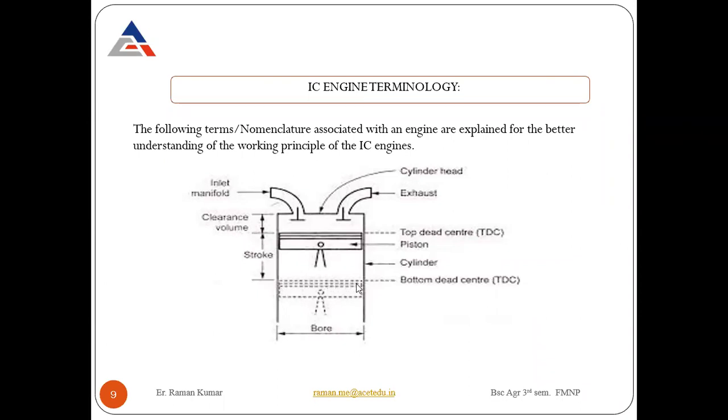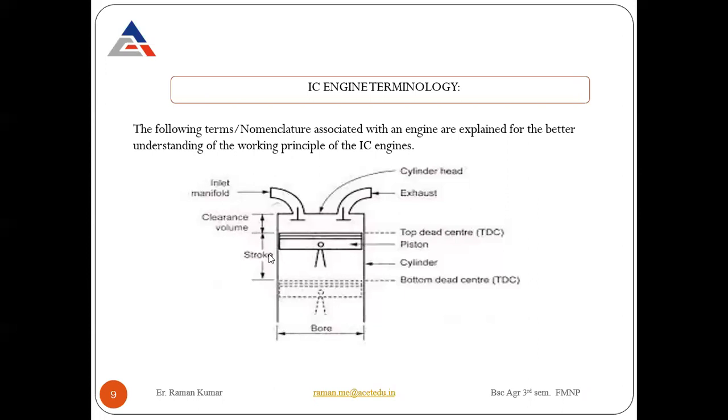Okay. So this is the bottom dead center, the lowest position of the piston. The topmost position of the piston is called TDC. TDC full form is top dead center. There are two manifolds: through one, air and fuel come inside through the inlet valve. So this is your inlet valve and this is your manifold. This is your exhaust manifold or exhaust valve, through which the residual gases exhaust to the atmosphere.